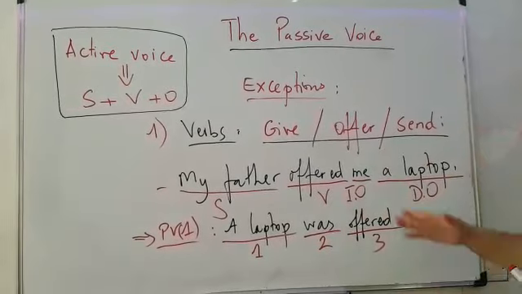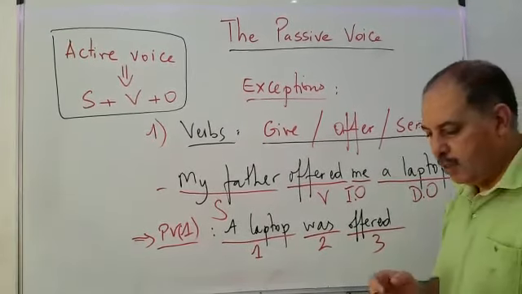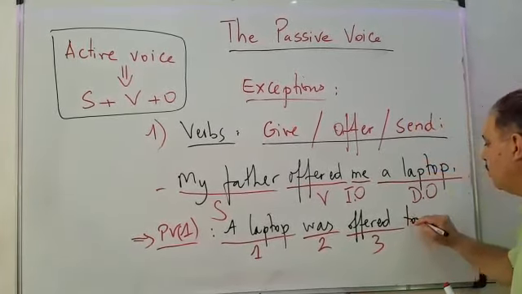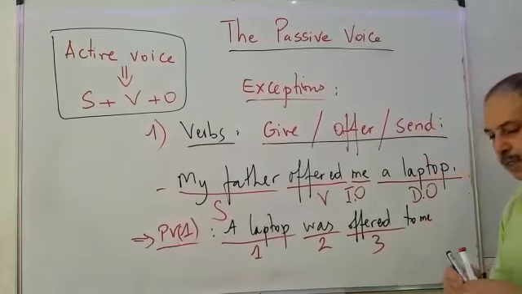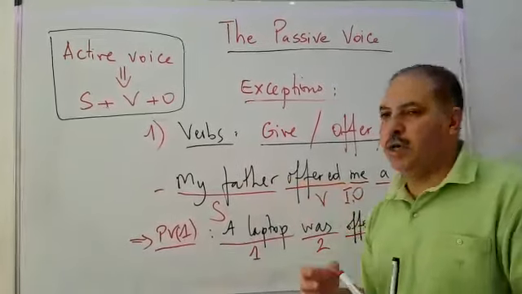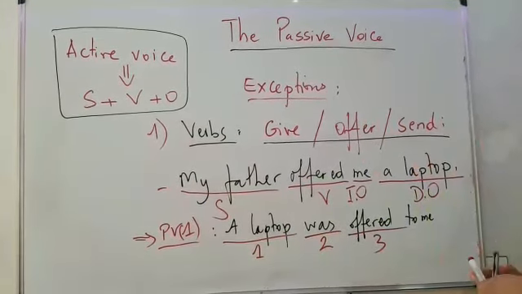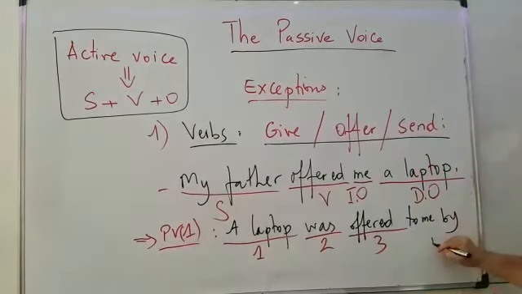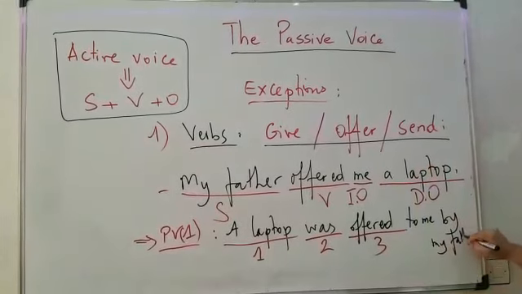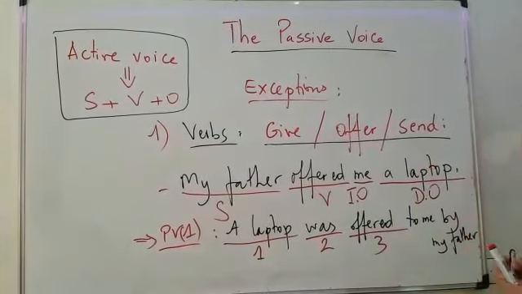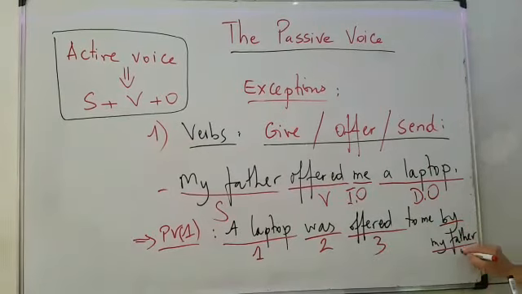Was offered. Now we should not ignore this me. So, offered to me. To me. And then we know the doer. So this is number 4. We say by my father. This is number 4.